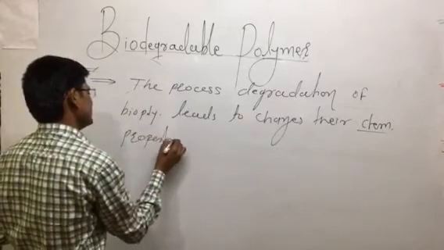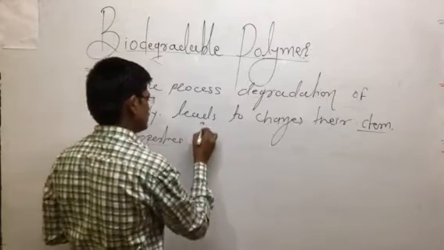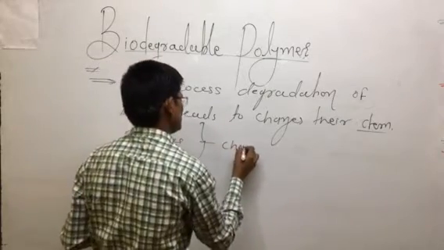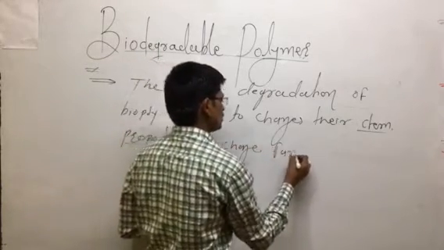What happens is that the changes are due to changes in functional groups.